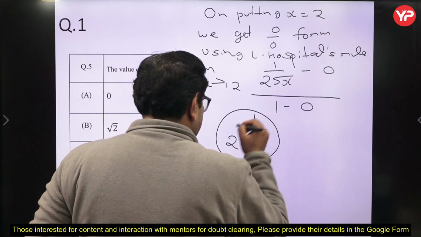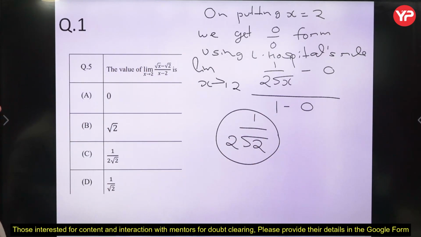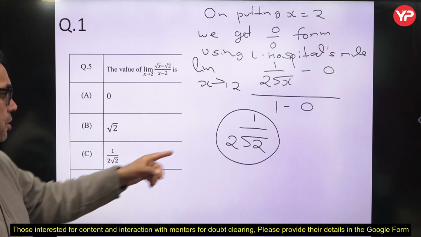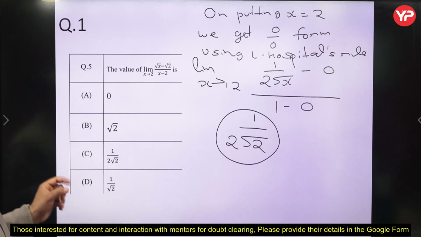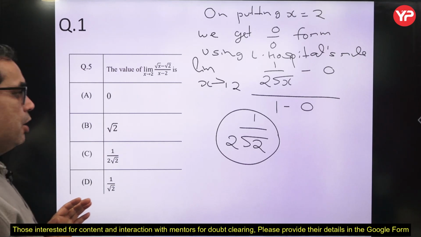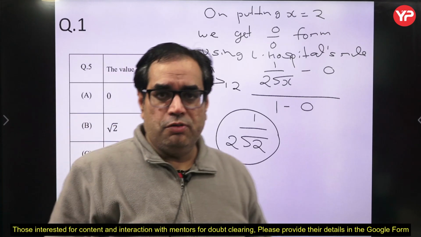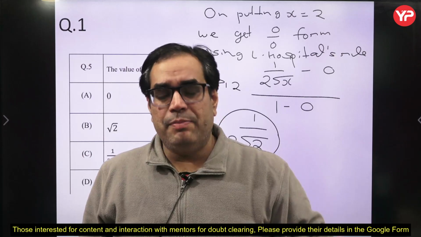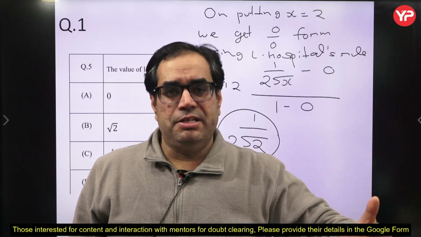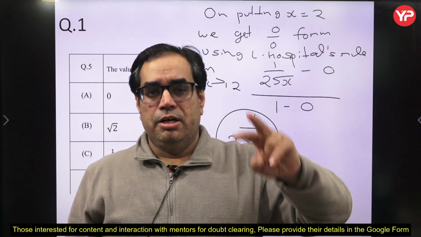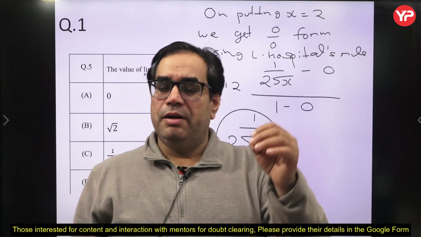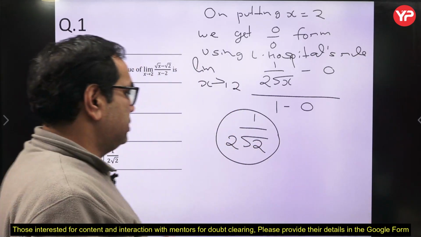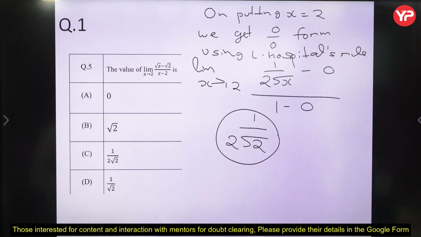This is a finite number you are getting, so this is the answer. The limit exists, and it is equal to 1 upon 2 root 2. Option C is the right answer. In case you get 0 by 0 form again, you can apply L'Hospital's rule again: differentiate both numerator and denominator separately, and then put x equal to 2. This is the strategy you have to follow. I hope you got this, and please revise L'Hospital's rule, as it is very important for your exam.